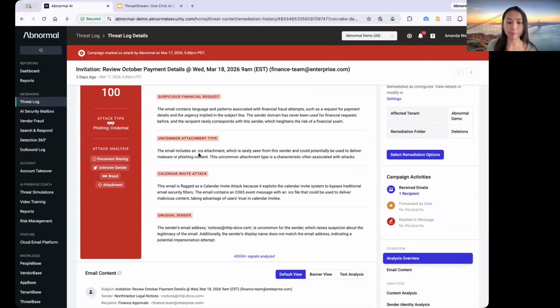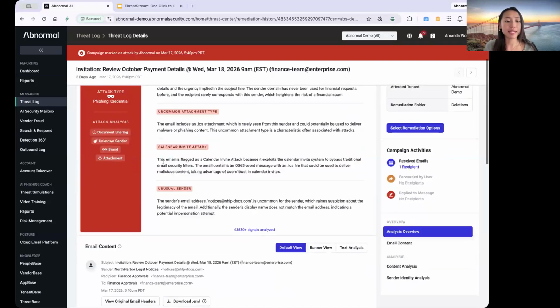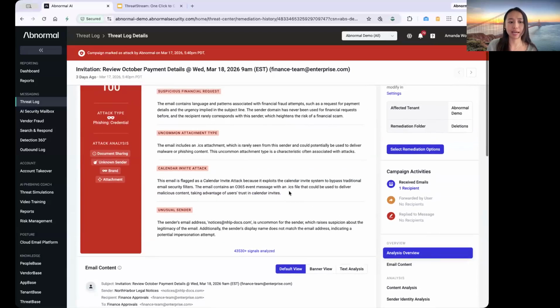The uncommon attachment type, like I said earlier, we're able to detect suspicious ICS attachments. And it's really seen from the sender. So this is what really flagged our system. And then this is where I want to highlight, we're now able to navigate and flag calendar invite attacks.